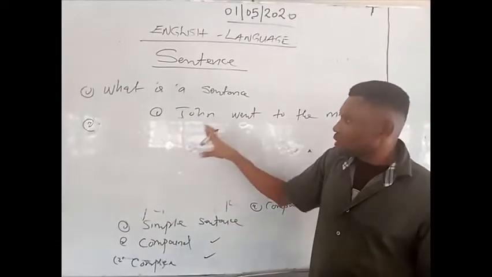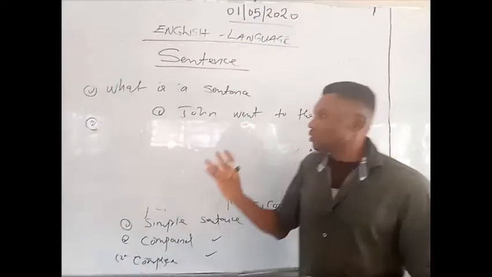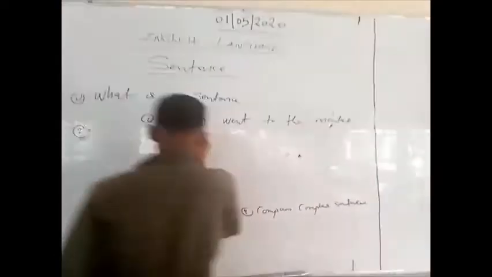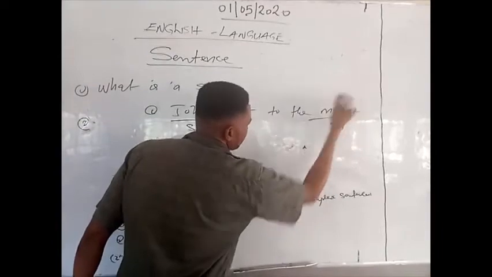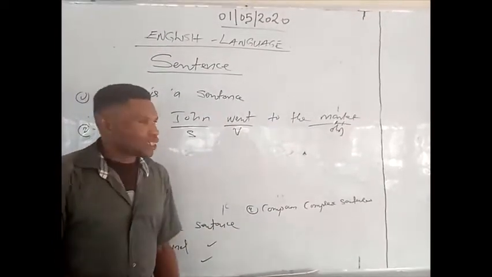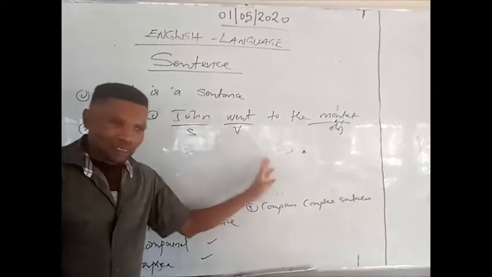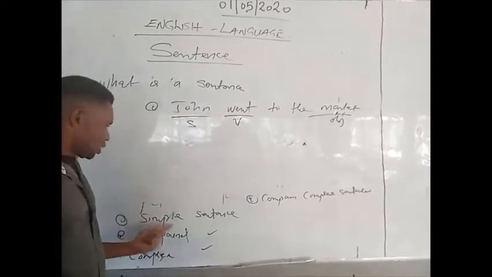John went to the market here, you see, is a simple sentence. John is the subject, while went is the verb. Market happens to be the object where John went to. It's said to be a simple sentence. That's what number one stands for, the simple sentence.